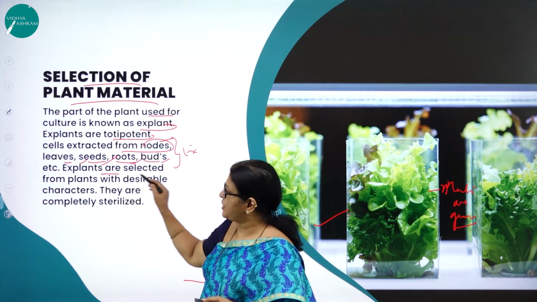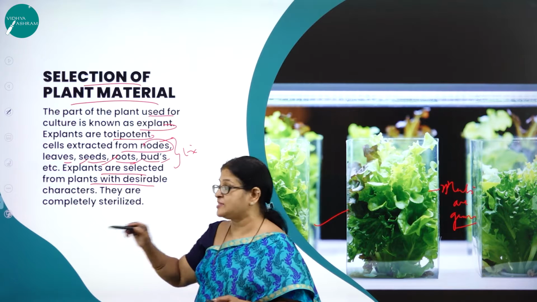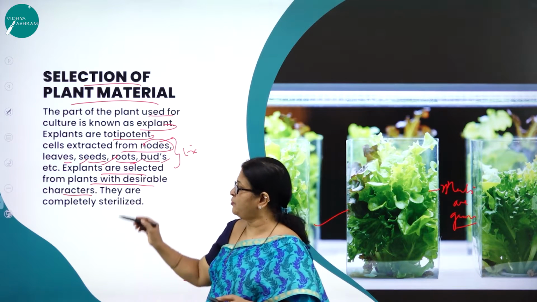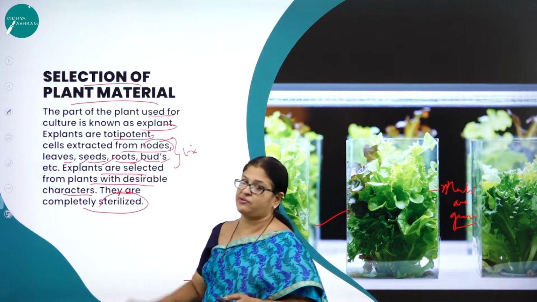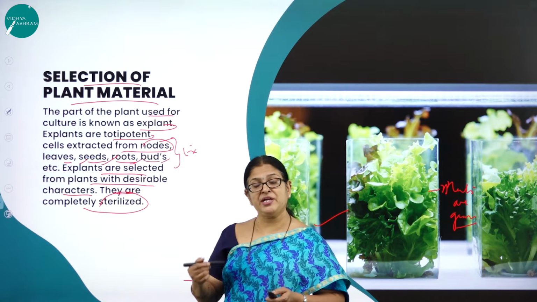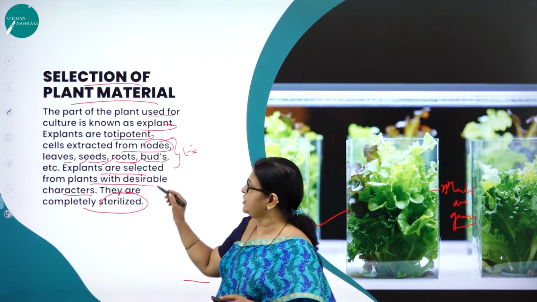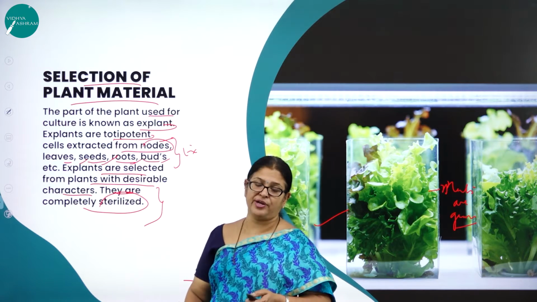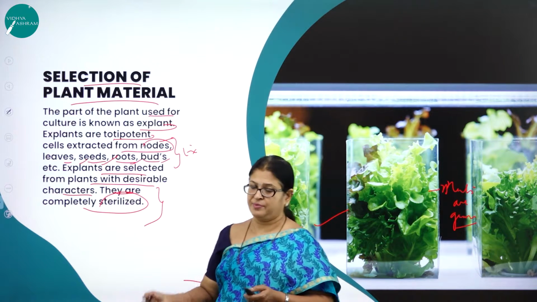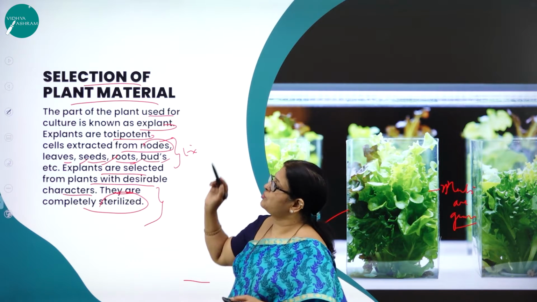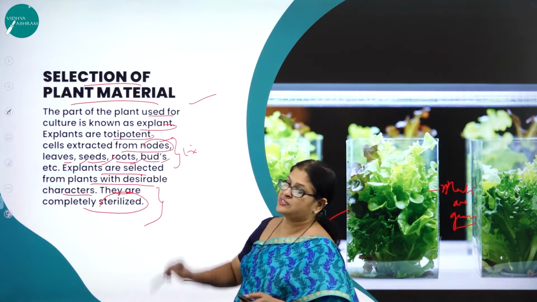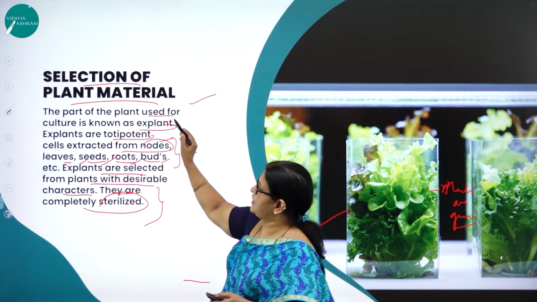And as I said, explants are selected from plants with desirable character. They are very, very important, and they are completely sterilized. Sterilized means they make sure that it is not infected with microorganisms. This is a very, very important condition for growing of the plant cells through an explant, right? So what is a very important criterion? Selection of the plant material, that is the explant.